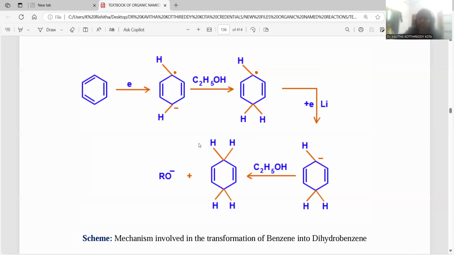You can designate it as 1,4-dihydrobenzene, the final product. This is the kind of mechanism that proceeds via the radical anion mechanism. Radical anion will be generated.